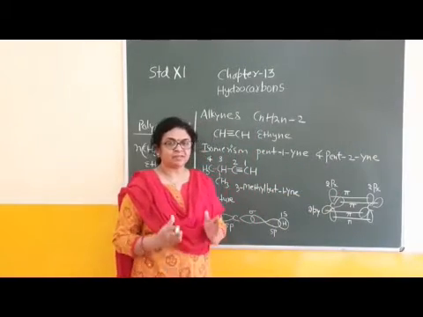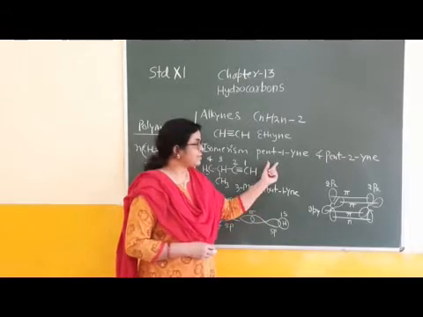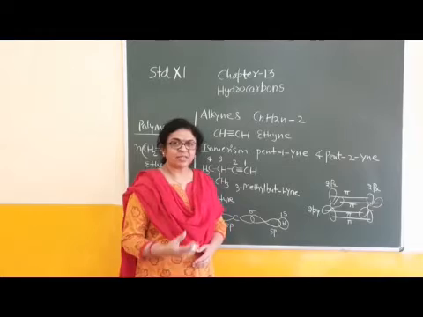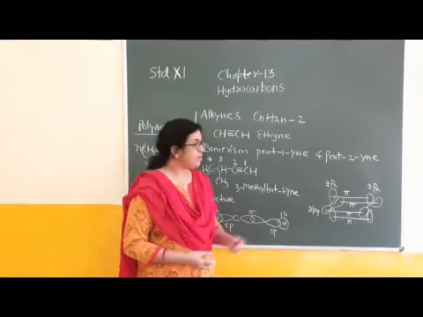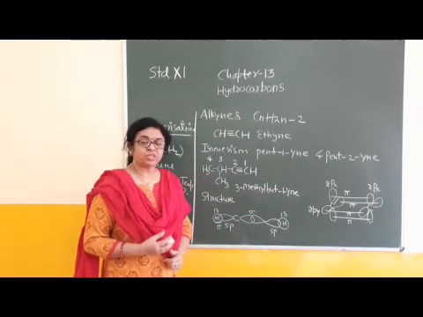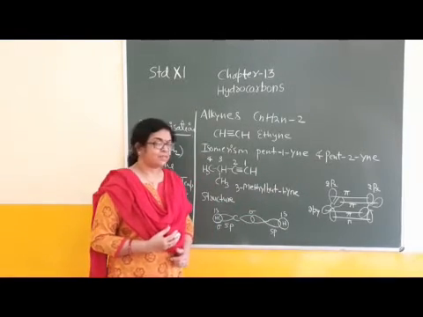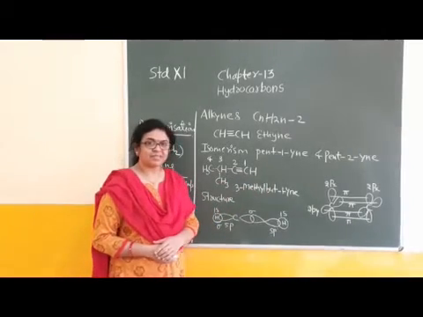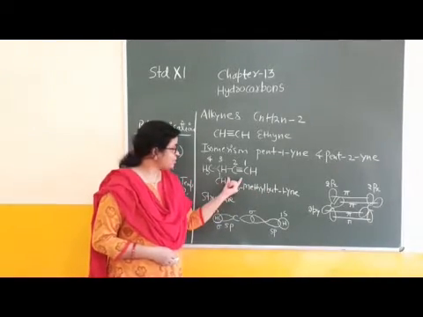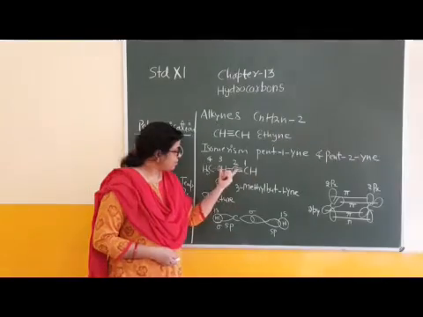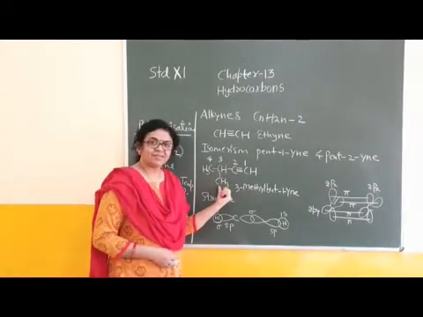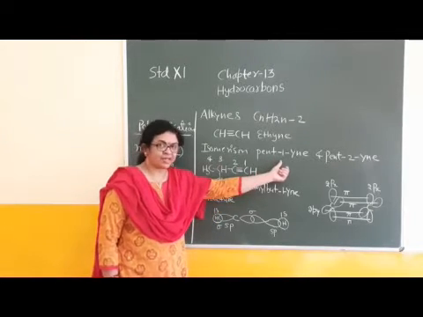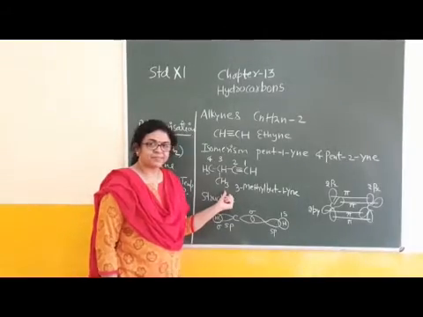It means between the second and third carbon atoms, and in this case between the first and second carbon atoms. Only the position of unsaturation is different. The molecular formula is the same. Then what is the type of isomerism? Position isomerism, right? Another form with the same molecular formula is chain isomerism. In chain isomerism, the structure of the chain is branched, a small branch of a methyl group is present. Conversion of this position isomer into a chain isomer.